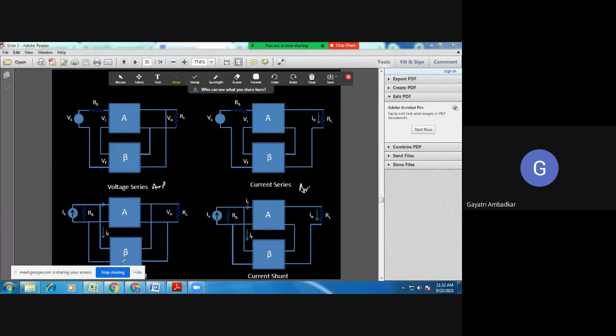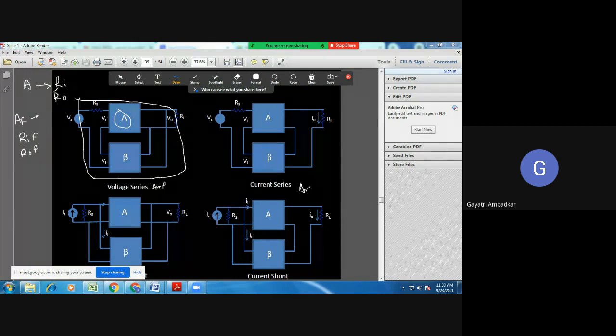Now my question to you is, when you have an amplifier, let's say its input resistance is Ri and output resistance is Ro, for only this much. When you connect the complete feedback and have a feedback amplifier, let's say now its input resistance is Rif and output resistance is Rof.